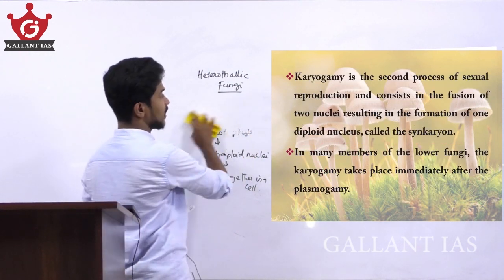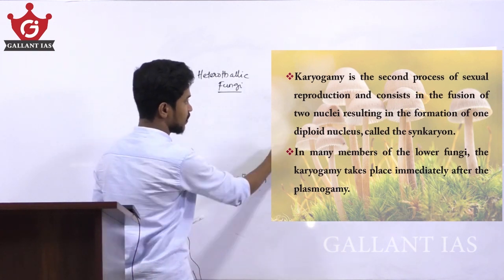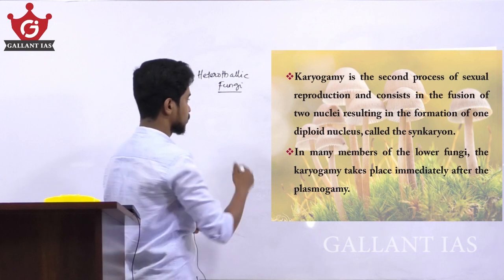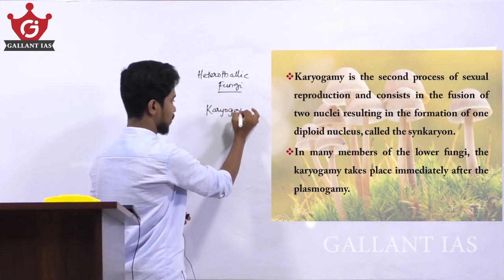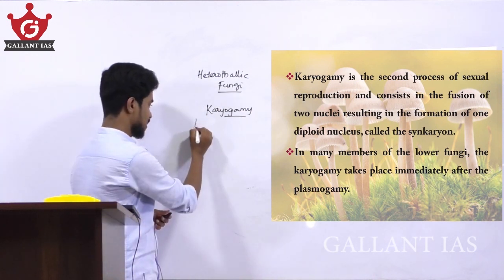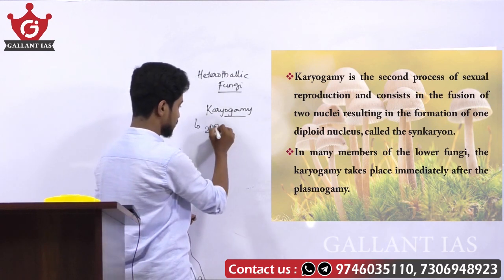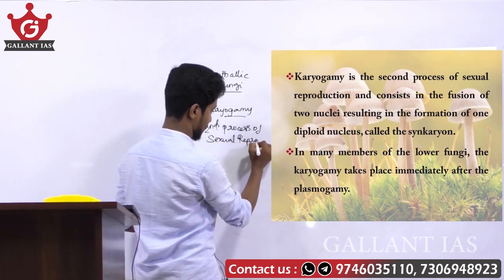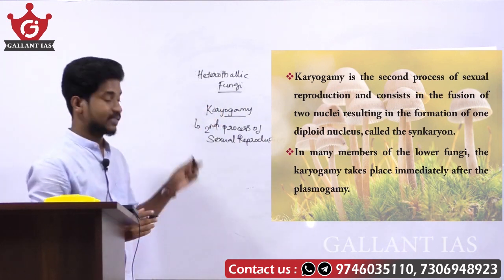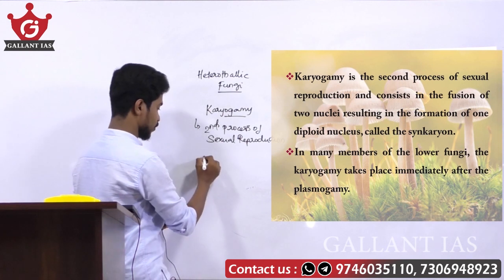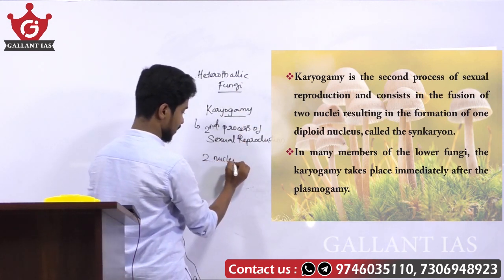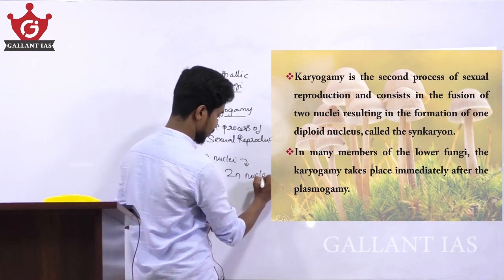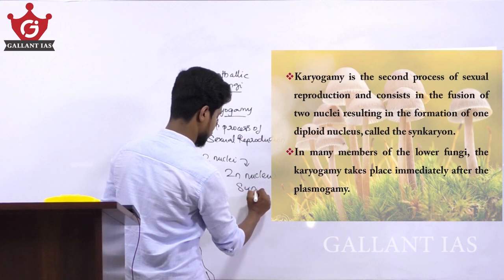And karyogamy is the second process of sexual reproduction. After plasmogamy, karyogamy takes place. It consists in the fusion of two nuclei, resulting in the formation of one diploid nucleus called the synkaryon.